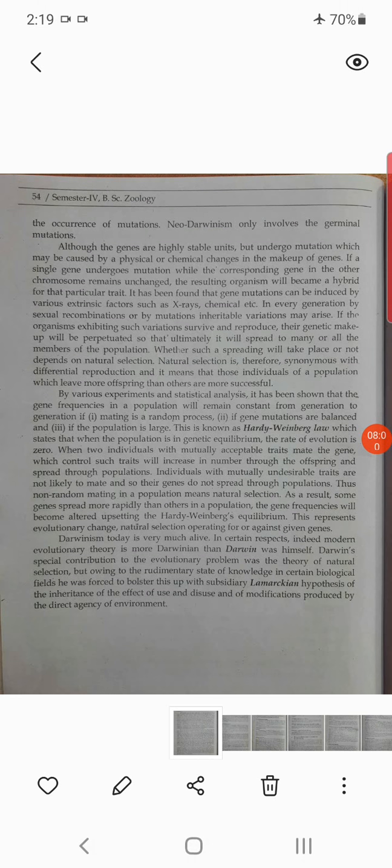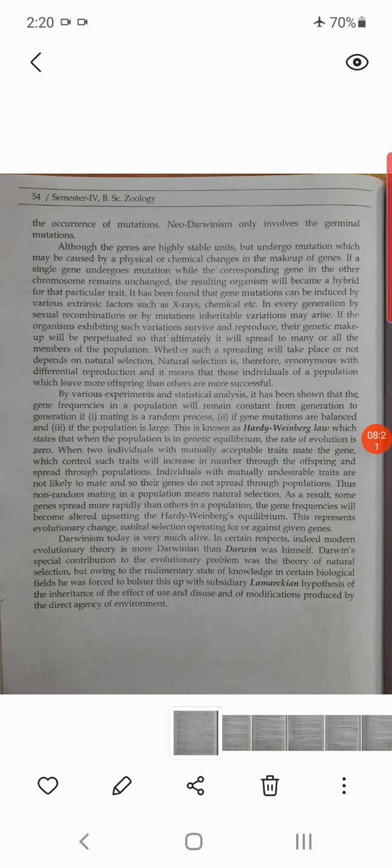Here we conclude that by various experiments and statistical analysis, it has been shown that gene frequencies in the population will remain constant from generation to generation if mating is a random process, if gene mutations are balanced, and if the population is large. This is known as the Hardy-Weinberg law, which states that when the population is in genetic equilibrium, the rate of evolution is zero.